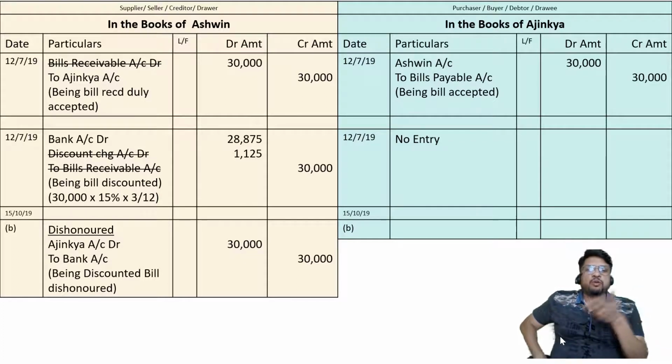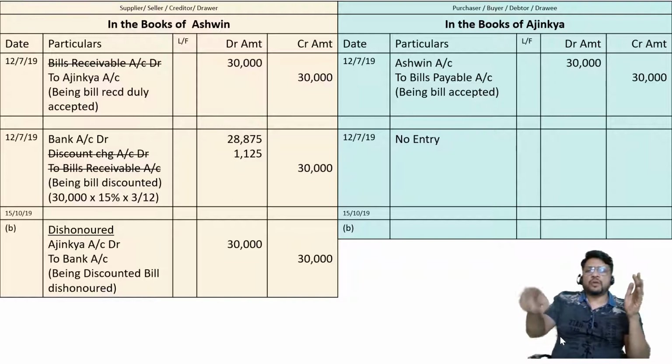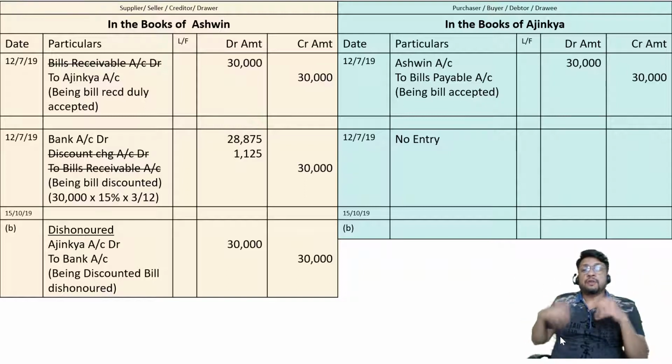It is because Ashwin told me to go to Ajinkya and Ajinkya will pay the money. Otherwise, I was not interested in coming to Ajinkya. I gave the loan to Ashwin. I am going to recover it from Ashwin. Ashwin had told me at that time that on the due date Ajinkya will pay on my behalf. That's why we came to Ajinkya's place.